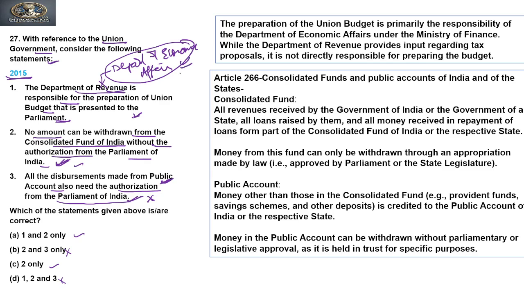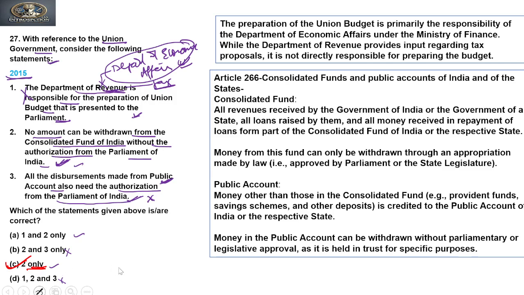Revenue is related to tax proposals. It is not related to preparation of the budget of the Union. So the first statement is incorrect. So the correct answer to this question is C, that is, only 2 is correct.